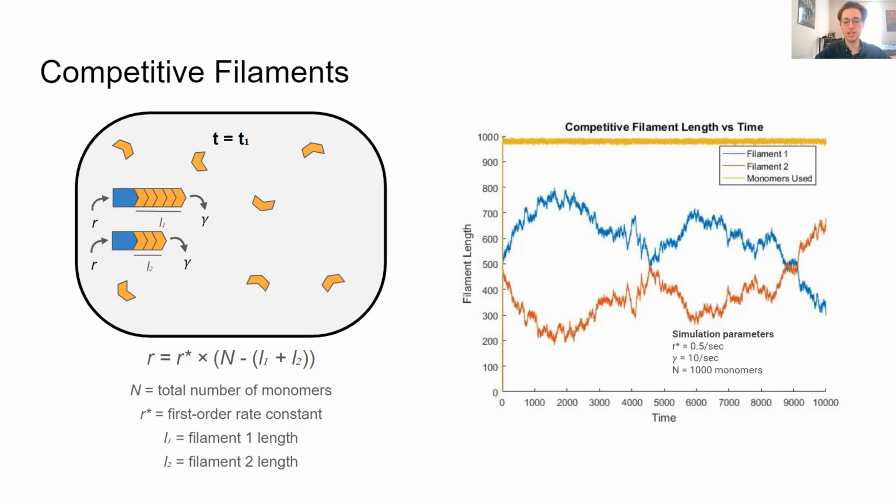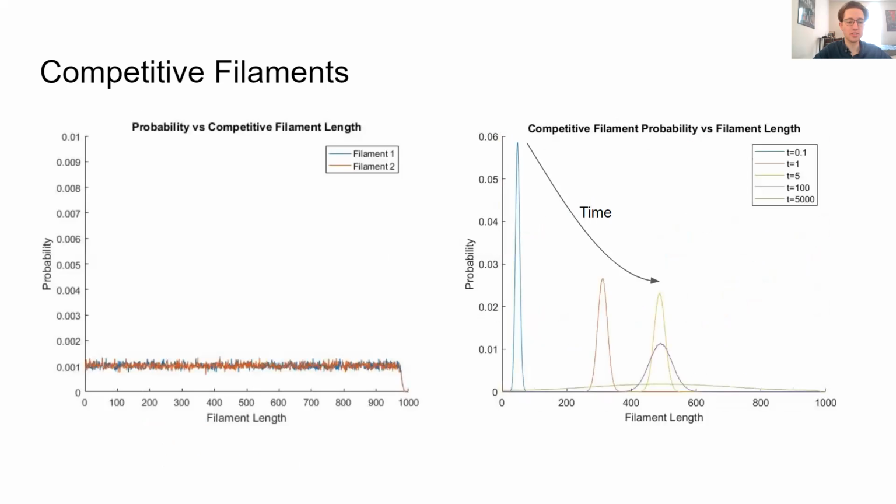It's very difficult to say which one will be longer at the end, which can be seen pretty clearly with these probability curves, where given enough time, the probability curve shifts from a sharp spike in the early stages of filament growth and flattens until you get a perfectly flat line for probability, meaning that there is not an expected final length for these filaments.